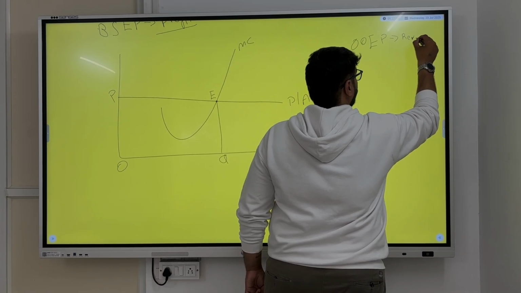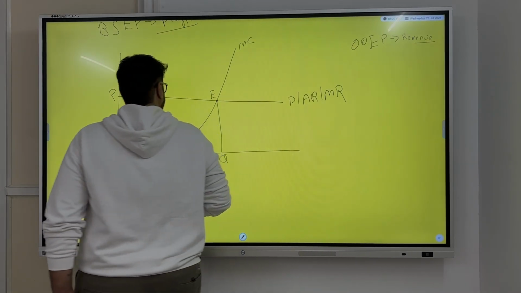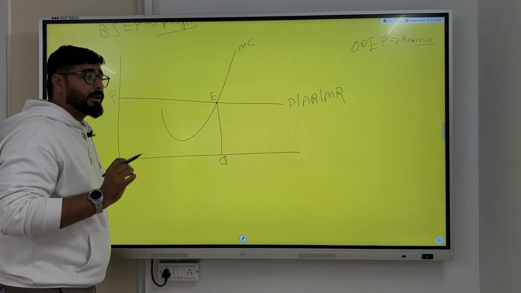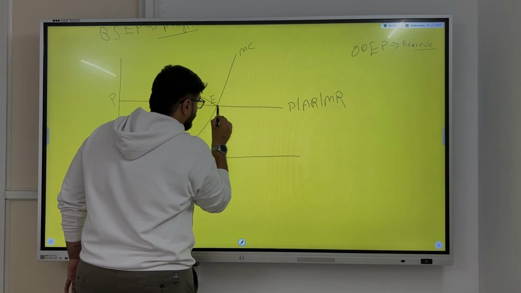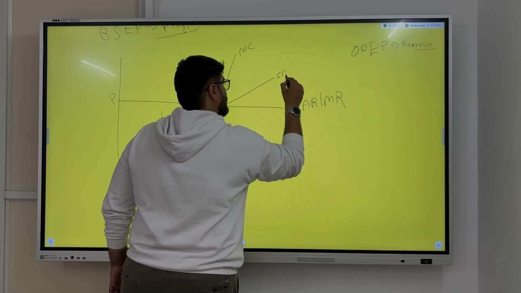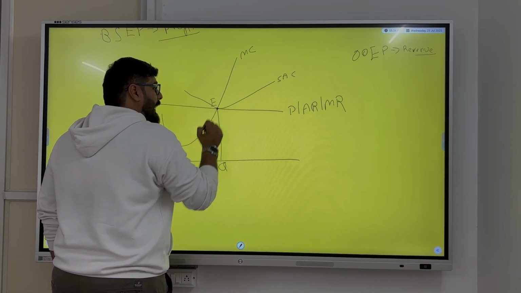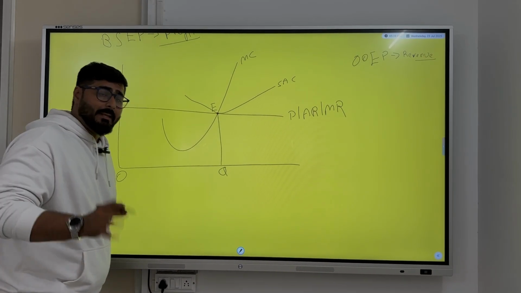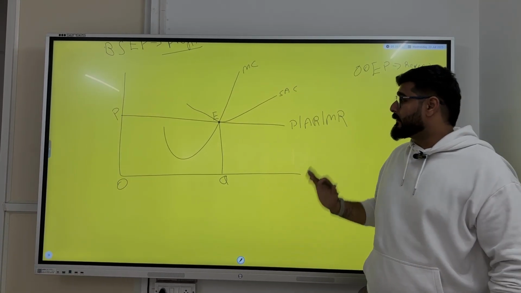Now suppose I want a short run average cost curve. My short run average cost curve this time goes like this, and it meets the perpendicular at the same point as equilibrium.